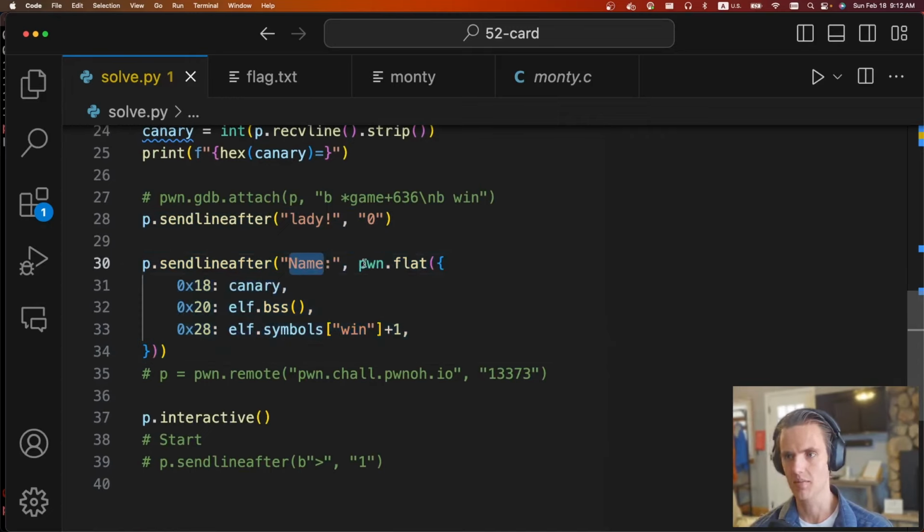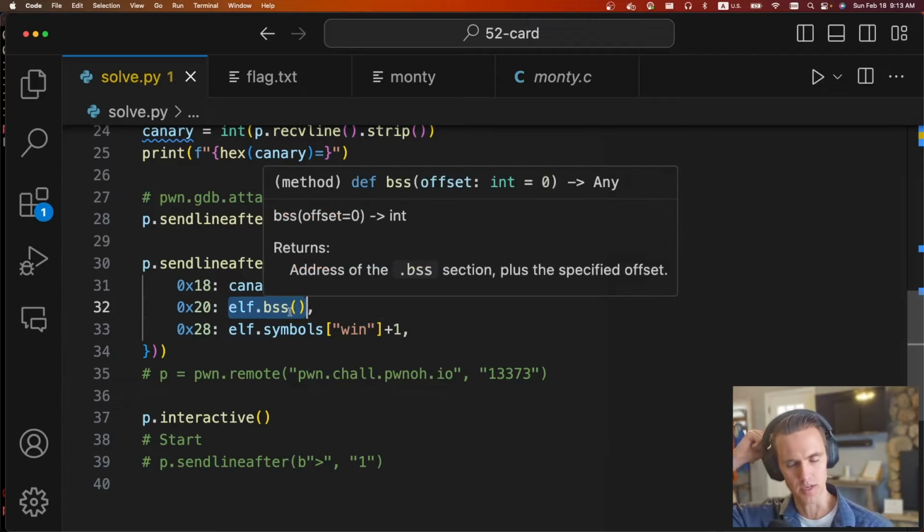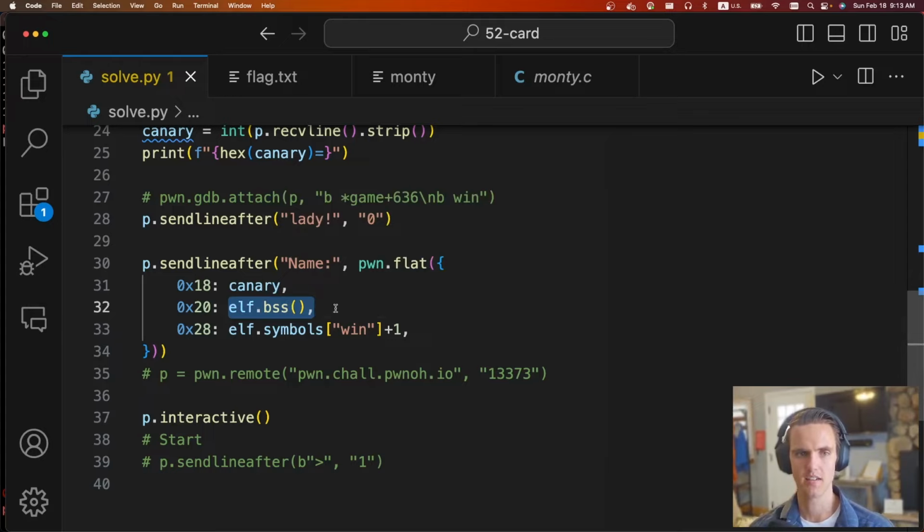So it asks us for our name. Again, we're using pwn flat. So at offset 0x18, I'm going to submit the canary. At 0x20, this is going to be the RBP that's popped off the stack, the frame pointer. I just submit a valid section that is writable, and elf.bss is just some writable memory segment. And then we submit the win address at 0x28, the win symbol.